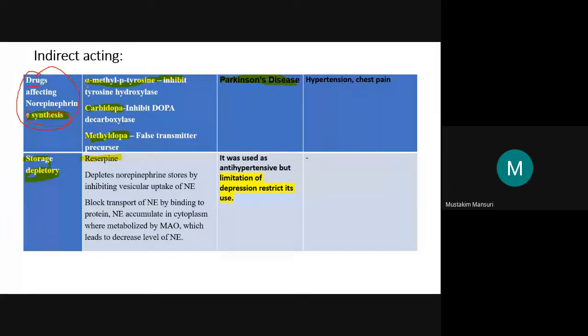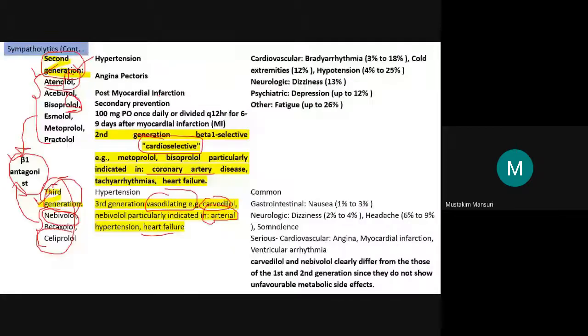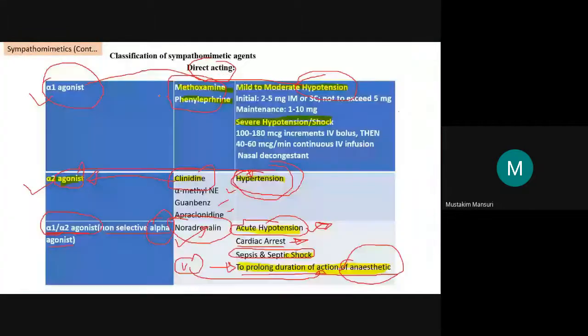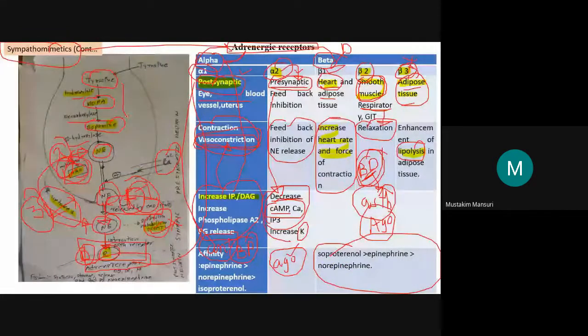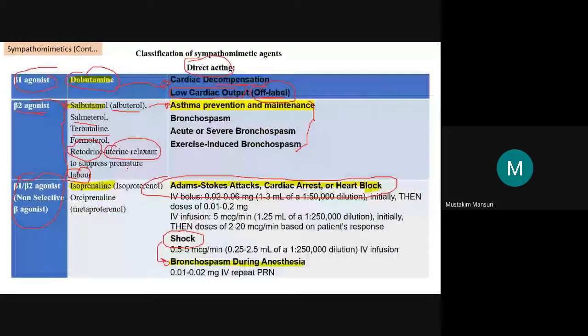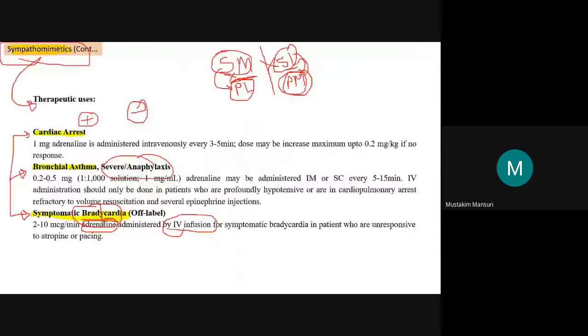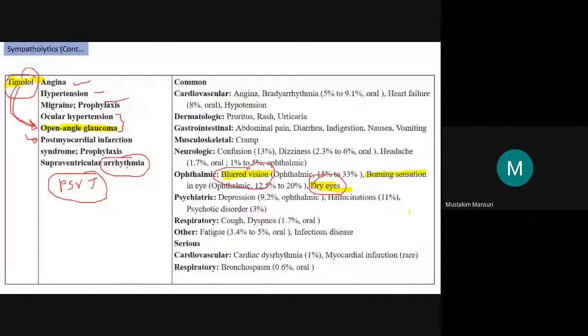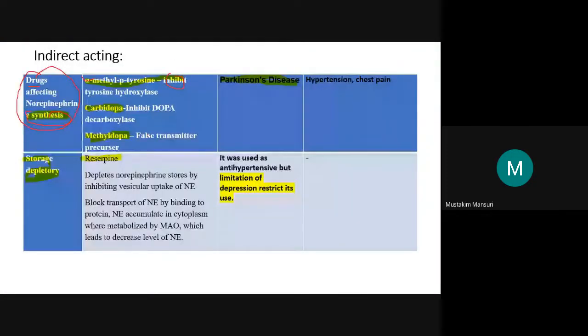Examples are alpha methyl paratyrosine that inhibits the tyrosine hydroxylase. Now what will all these agents inhibit? What I told you at the start regarding the synthesis, so now if you inhibit the synthesis pathway, then we are inhibiting the formation of the norepinephrine. So here what does this inhibit? Tyrosine hydroxylase. Similarly, carbidopa inhibits what? Dopa decarboxylase. Methyldopa is considered the false transmitter, the initial precursor.